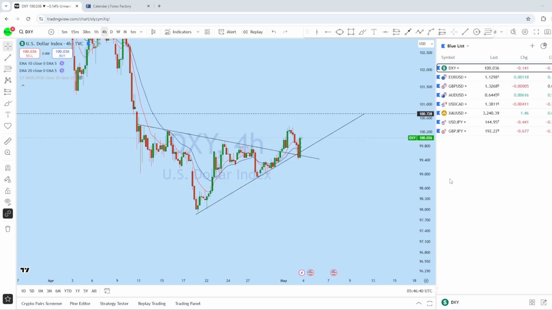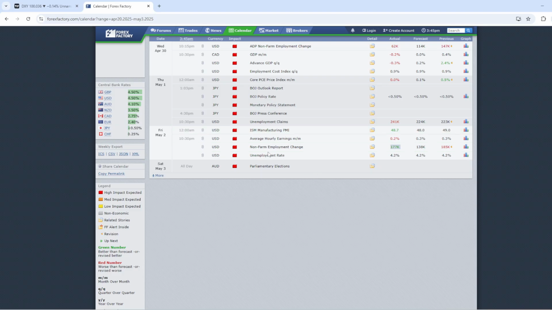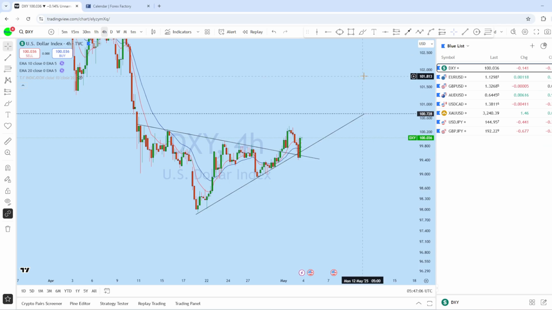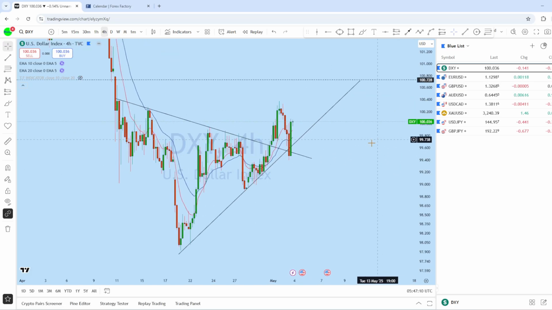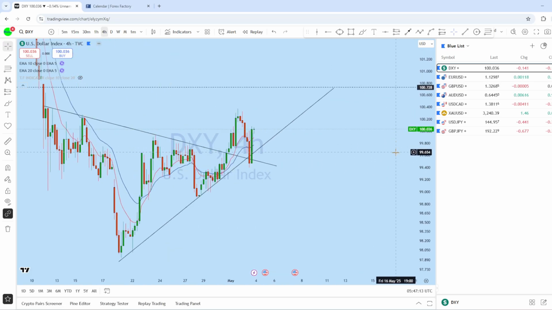As we have seen on the last day of the trading week, NFP data came out, and we can see that the market after this non-farm employment change has a little bit of change in sentiment, as non-farm employment change came out a little higher than expected, while average hourly earnings is still lower than expected. So that data has given a little strength to DXY, though it was in a strong downtrend. I think this week we might see some change in the market sentiment.